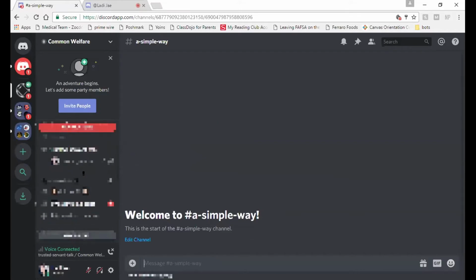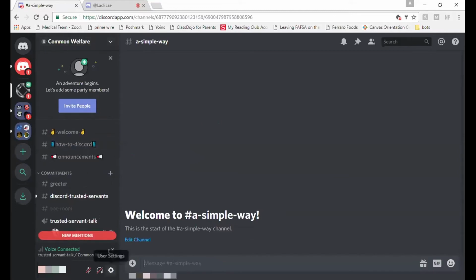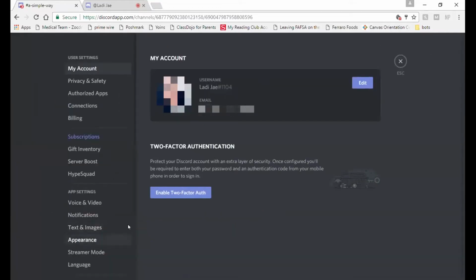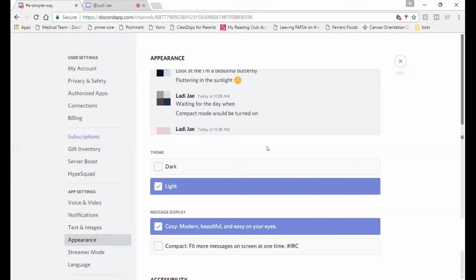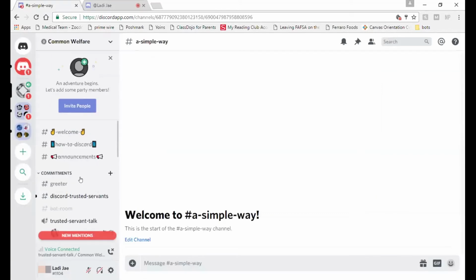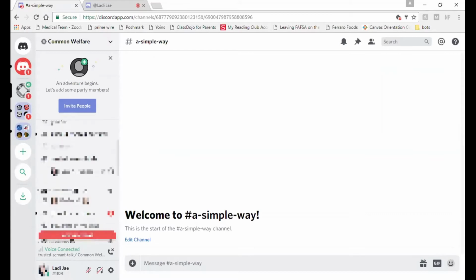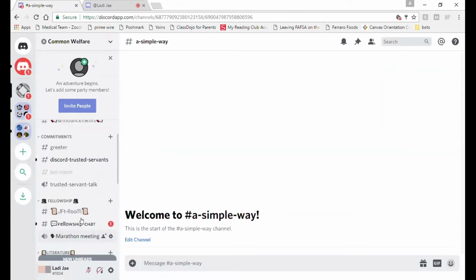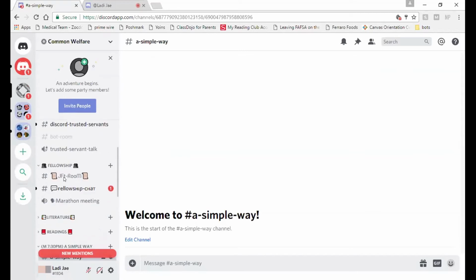So now that you see it in the admin role, and Shane's gonna yell at me because I was supposed to put it in light mode and kill my eyes. See, it's so bright. So some of you guys that are maybe used to Facebook and some of these other social medias, you can change the way that things look so they might look a little bit more familiar.